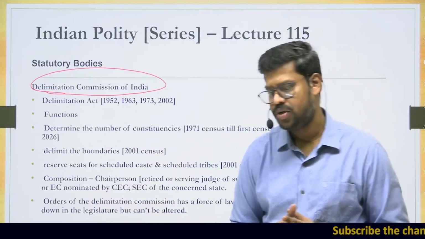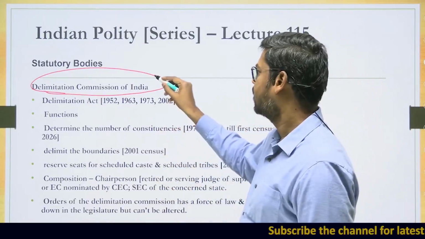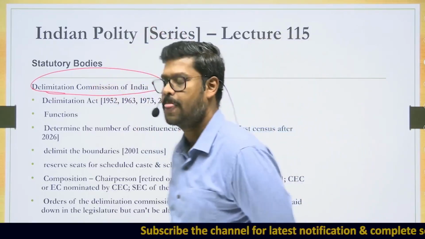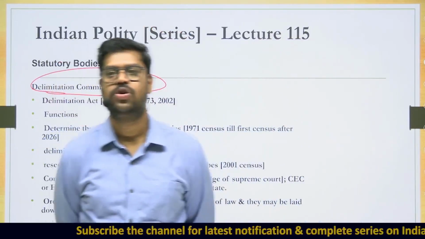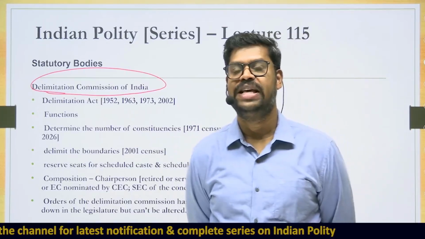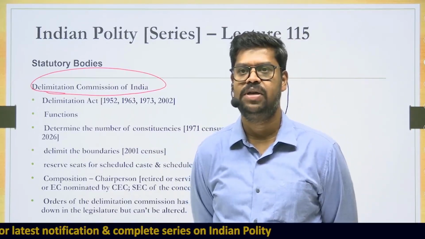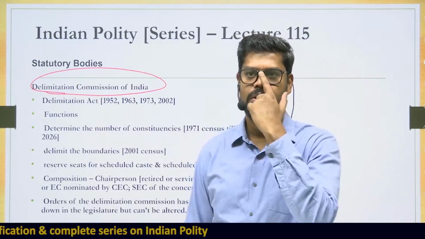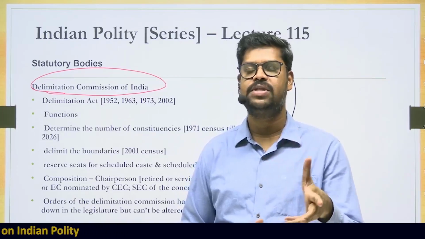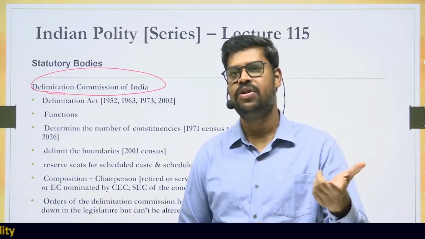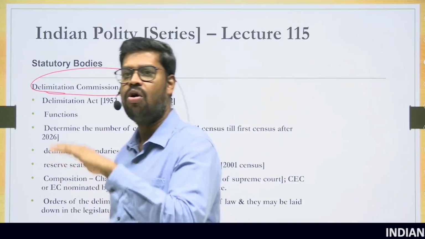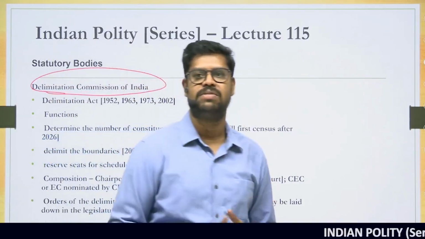For example, what is the function that is performed by the Delimitation Commission? To understand that, we will have to understand what is given in the Constitution. The Constitution does not give the exact number of seats to be there in the Lok Sabha or in the Legislative Assembly. None of these things is directly given in the Constitution. It is only said that the number of constituencies for every state in the Lok Sabha elections and also in the Legislative Assembly elections are to be determined based on the law that is passed by the Parliament.